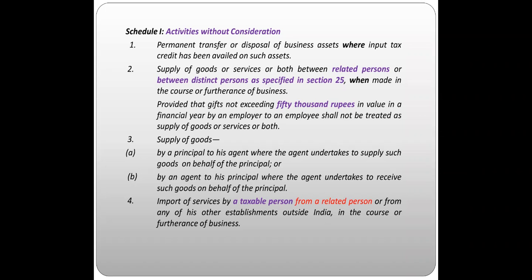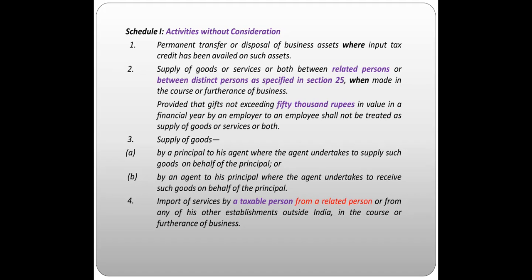So here you are availing input tax credit, which means no consideration will be paid as GST, because already you are getting a benefit as input tax credit. So you will be getting benefit for your output tax credit. So this activity is without consideration of paying the GST.